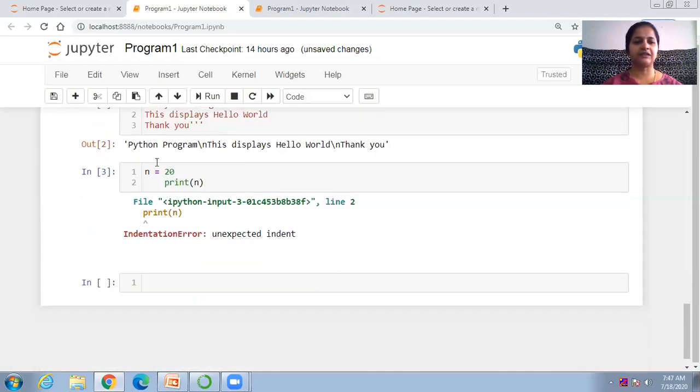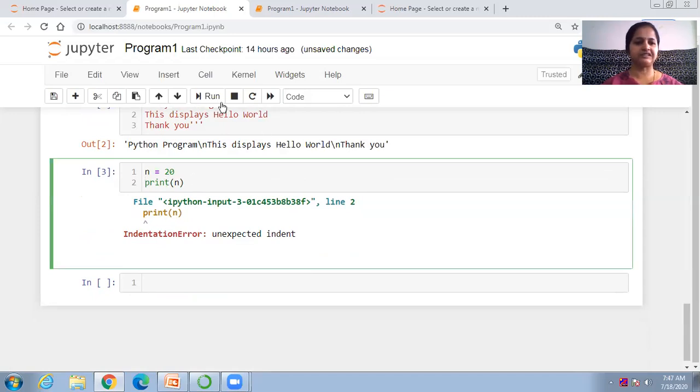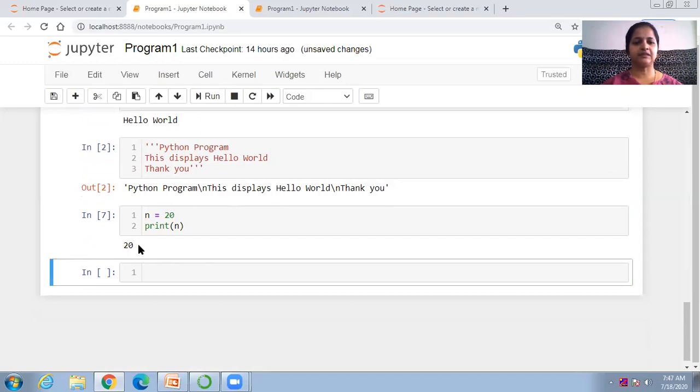And lastly, we have the example of indentation, that n equals to 20 and we are leaving the space and we are saying the print n. So it is giving the indentation error. Now we will remove this space and we will check. So we will get 20 as an answer without any error.